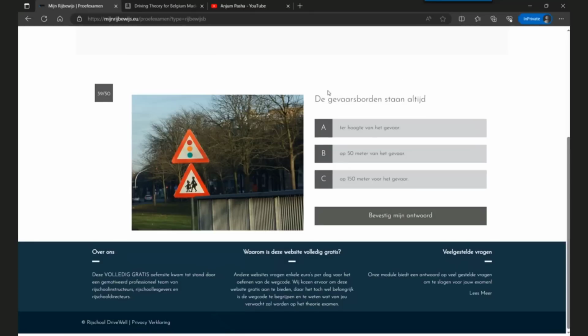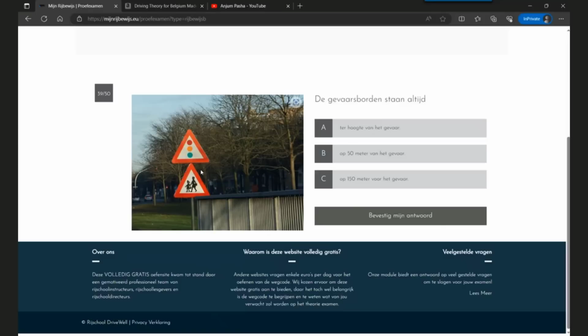The question is about the warning boards. These are warning boards, triangles. You can refer to the book to understand how you can identify different types of boards. There are two warning boards, and they are always placed...